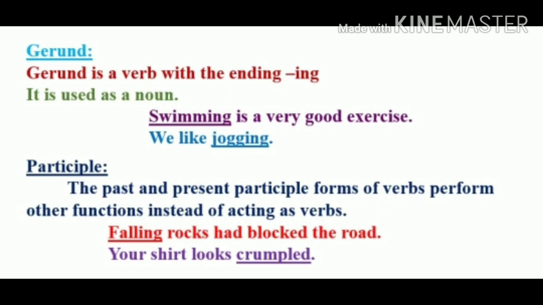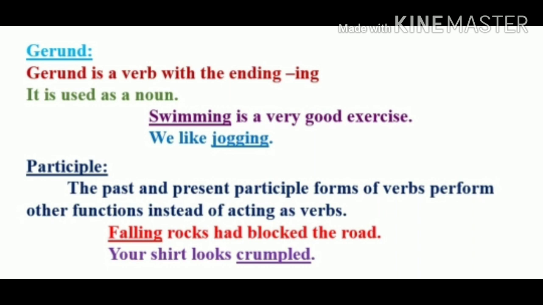Let's understand this through some examples. Falling rocks had blocked the road. So here first you understand which tense it is. It is past perfect tense. How do we come to know? By the verb had plus verb 3. So had plus verb 3 shows past perfect tense. And here the verb falling is present participle as it doesn't show the tense. It doesn't change according to the person and number.